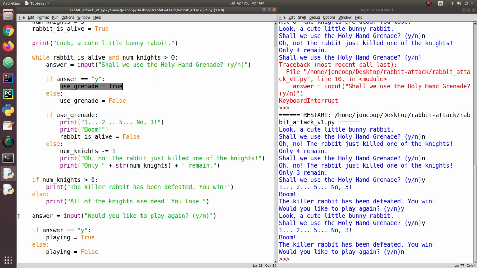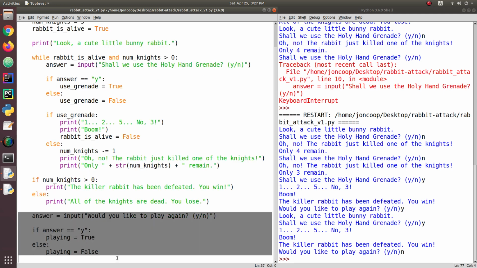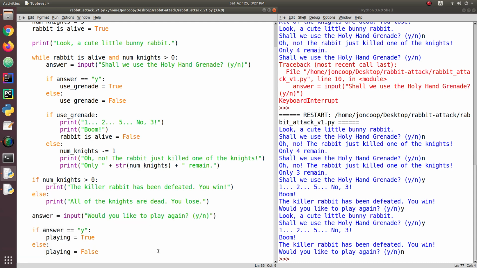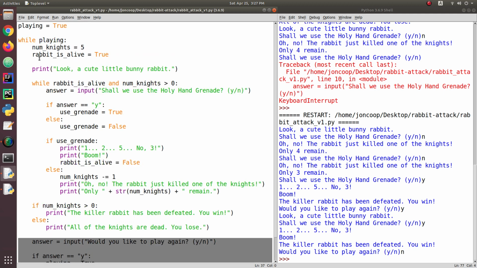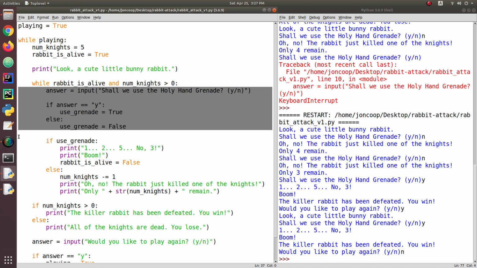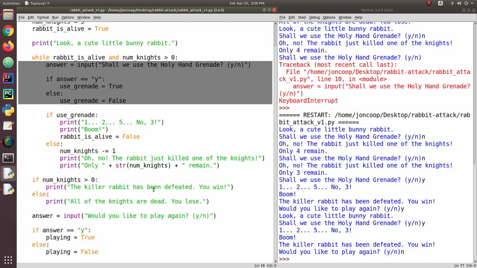And if we look down at the bottom, it is the exact same pattern. So when you see blocks of code with nearly identical logic, then it's time to think about perhaps using a function and making an abstraction to deal with this repetitive logic. And so that's what I'm going to do in the next video, is show a better way to get this game to play again. All right?